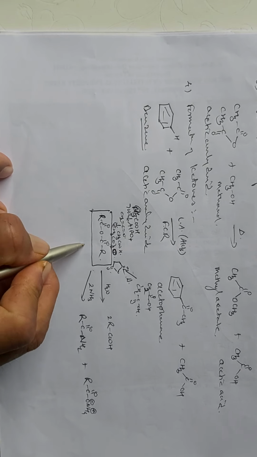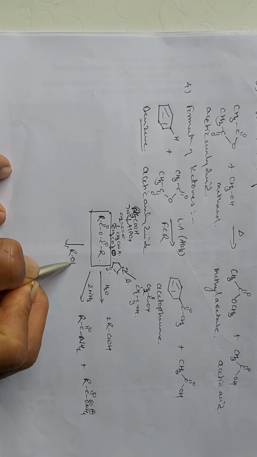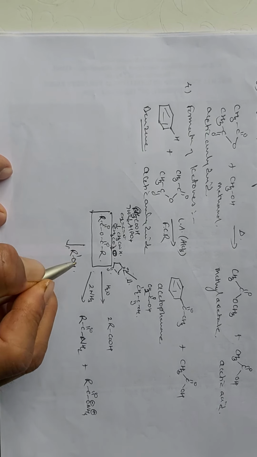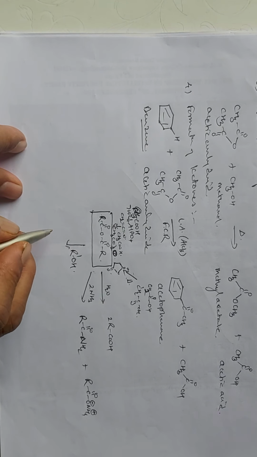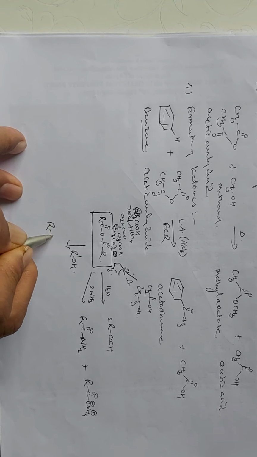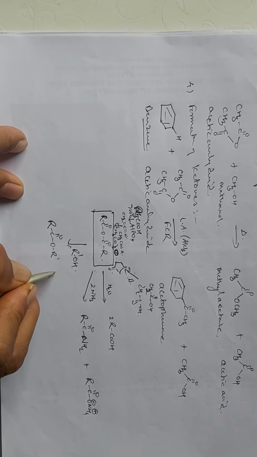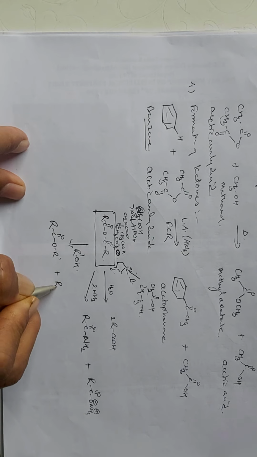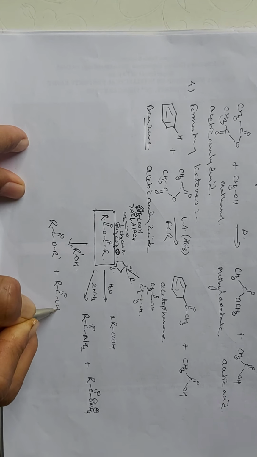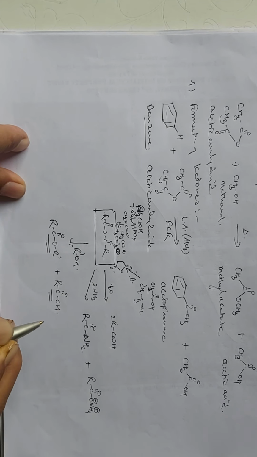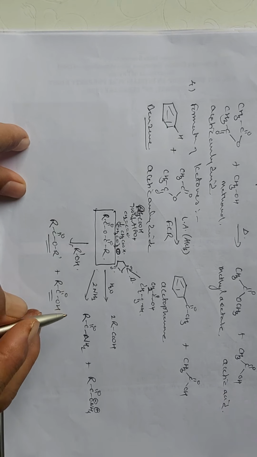Then with alcohol, that is R dash OH, we will get the formation of RC double bond O OR dash plus RCOOH, that is the ester and acid is obtained as a product in this reaction.